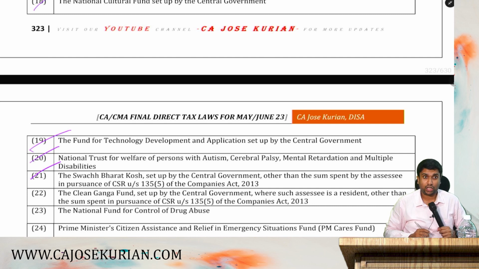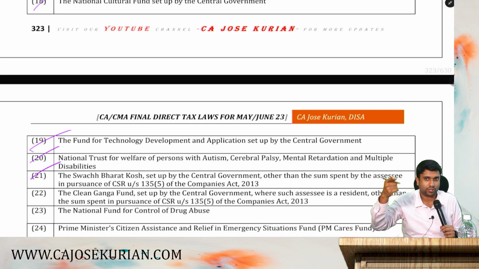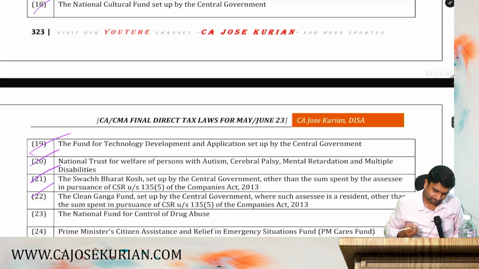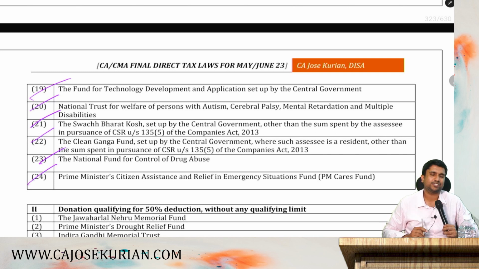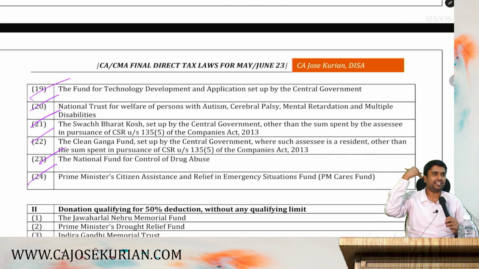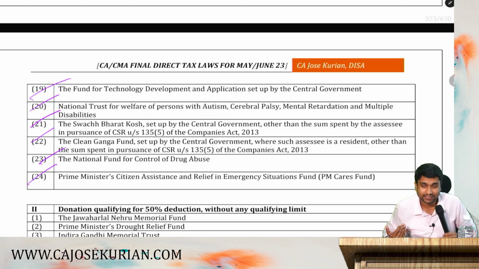Then Swachh Bharat Kosh set up by the central government, other than sums spent by the assessee in pursuance of CSR under section 135 subsection 5 of the Companies Act. Under CSR also they mention the Swachh Bharat Kosh, but it should not be that. Alright. Then Clean Ganga Fund. Then National Fund for Control of Drug Abuse. And finally, Prime Minister's Citizen Assistance and Relief in Emergency Situation Fund. It is also called the PM CARES Fund, and that is the most common fund. If you donate to these 24 items, you will get it as a deduction without any ceiling limit or qualifying limit.